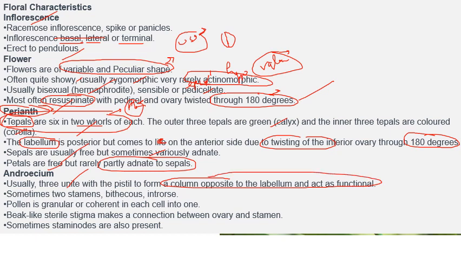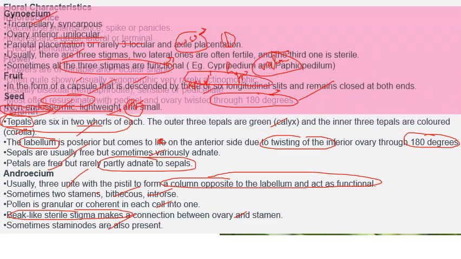The next sometimes 2 stamens, bithecous, introrse means flower के अंदर ही रहते हैं. Pollen is granular or coherent in each cell into one. Then beak-like sterile stigma makes a connection between ovary and stamen. Then sometimes staminodes are also present, means which are sterile stamens.